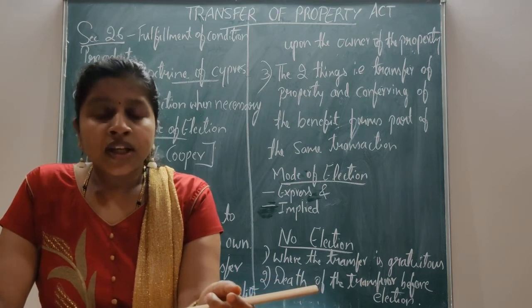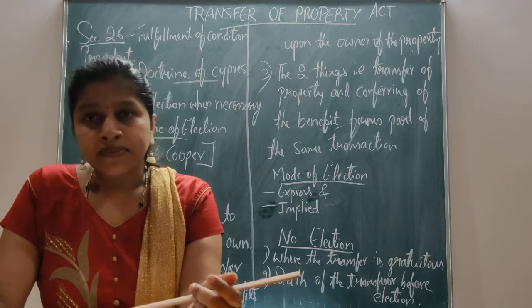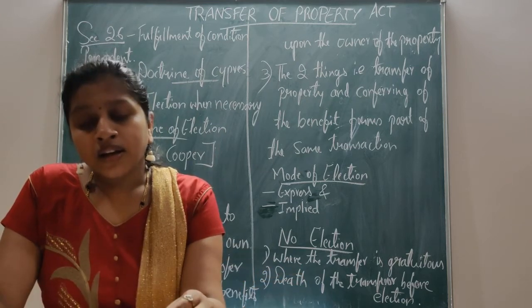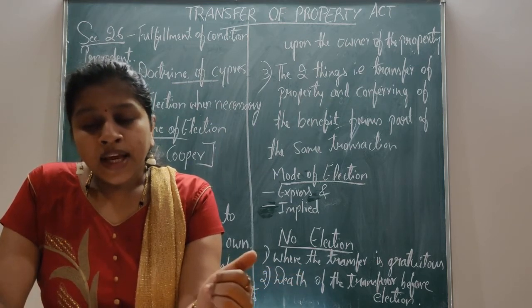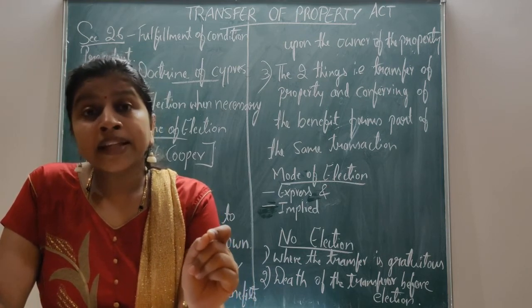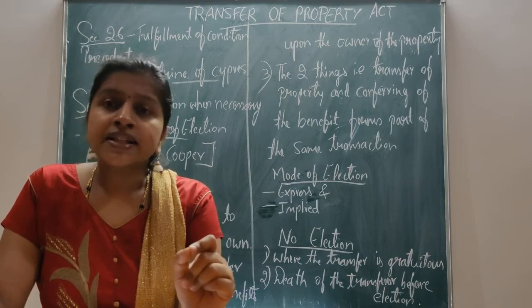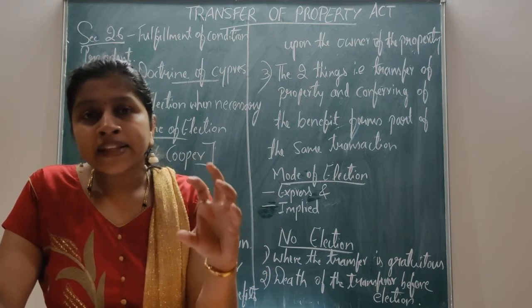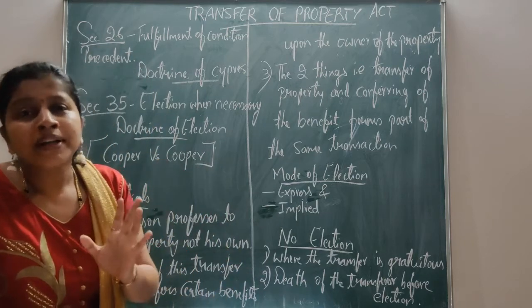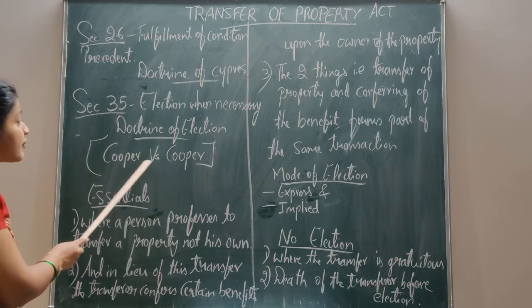Next question: write a note on the doctrine of election. And one more: explain the principle laid down in Cooper versus Cooper.